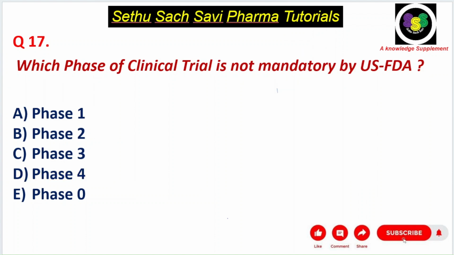Next question, which phase of clinical trial is not mandatory by the US FDA? I told you phase 1, 2, 3, 4 are all mandatory, whereas phase 0 depends on the pharmaceutical company, to check whether the drug is binding to the target or not. So actually it is not mandatory. It depends on the pharmaceutical company whether you need to go for the microdosing trial, that is phase 0.